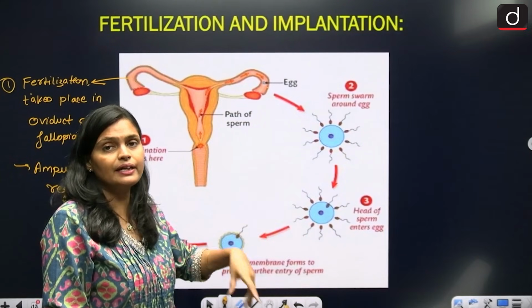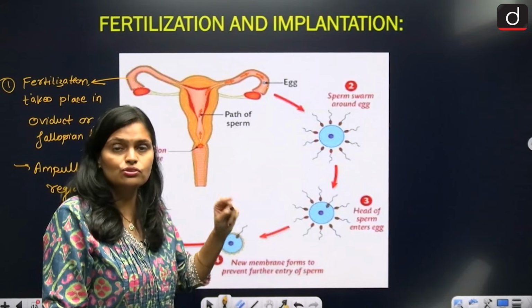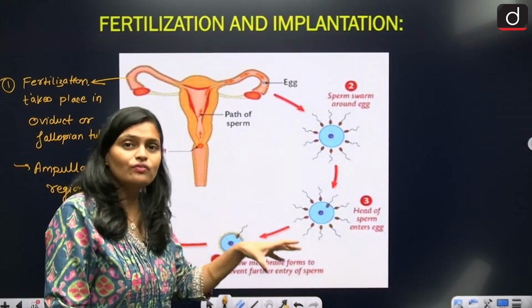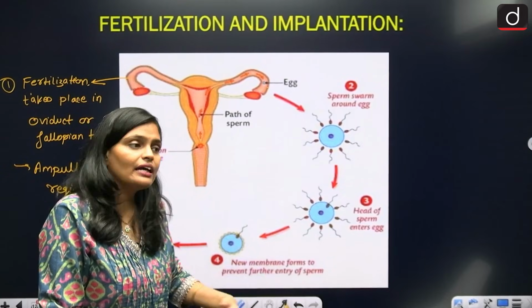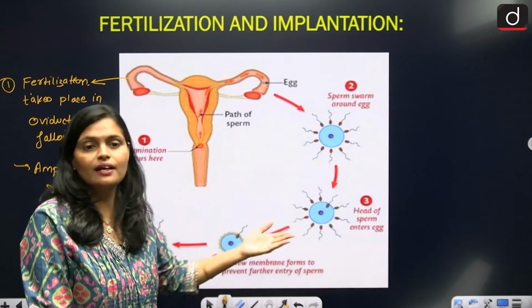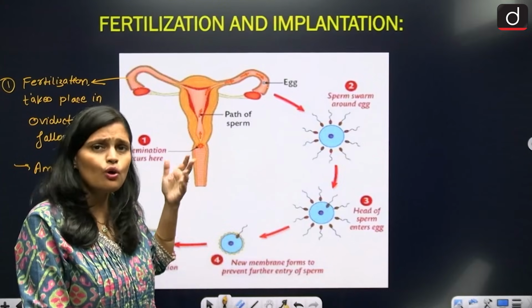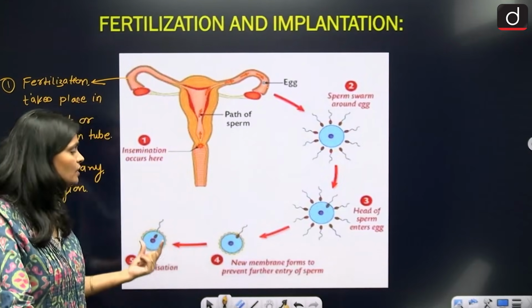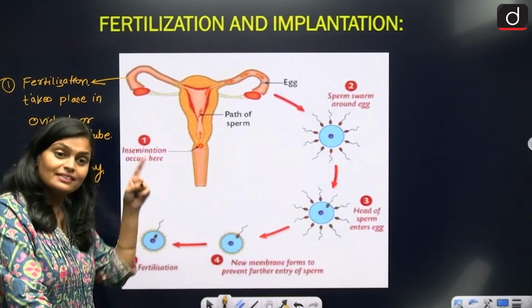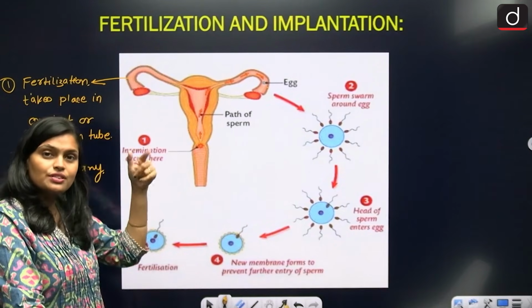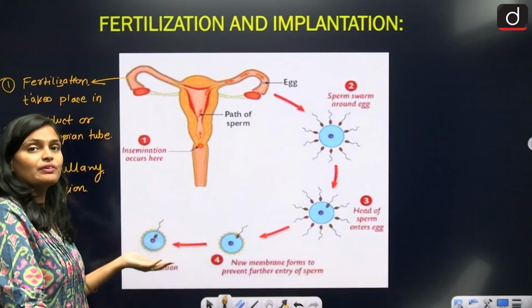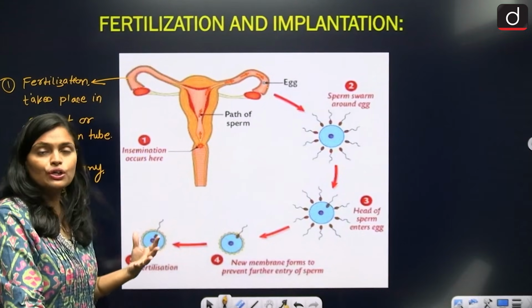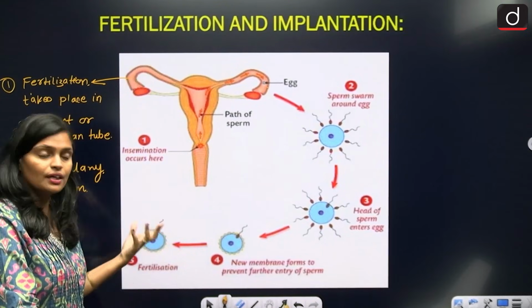This enzyme penetrates the wall of the egg, that is the zona pellucida layer of the egg, and then what happened? The head of the sperm penetrated and the sperm releases its nucleus within the egg. All other parts degenerated. Then again what happened? Here the fertilization takes place, the halted division started, and ultimately you will get a zygote, right? So after fertilization, what you will get? Zygote.